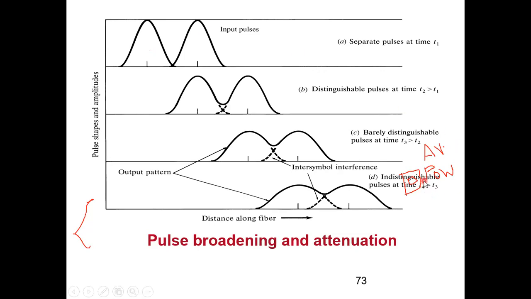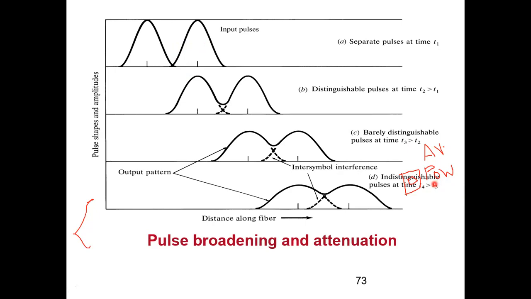So if I try to measure the power level at the output and remain satisfied, yeah, I transmitted this much, received this much, I'm happy. No, that is wrong, because here you can see the signal is actually not correct. I am interpreting it as 111, whereas I had transmitted 101. So just measuring the output power will not tell me whether the signal is distorted or dispersed or not. I hope this is clear now.